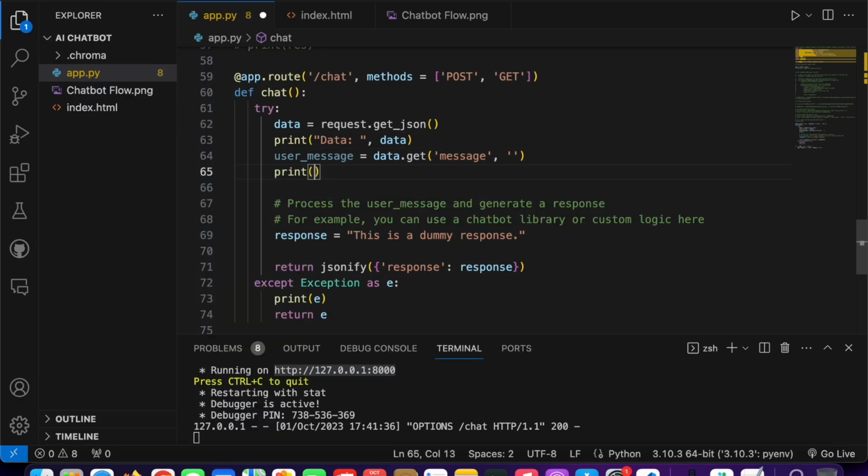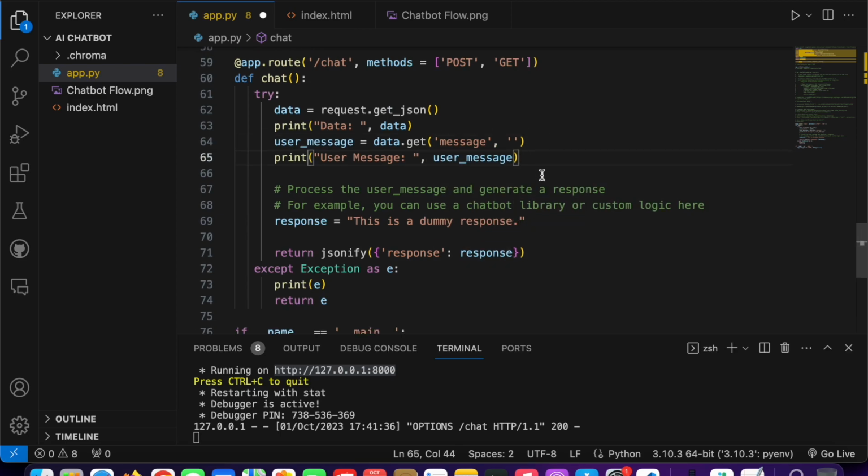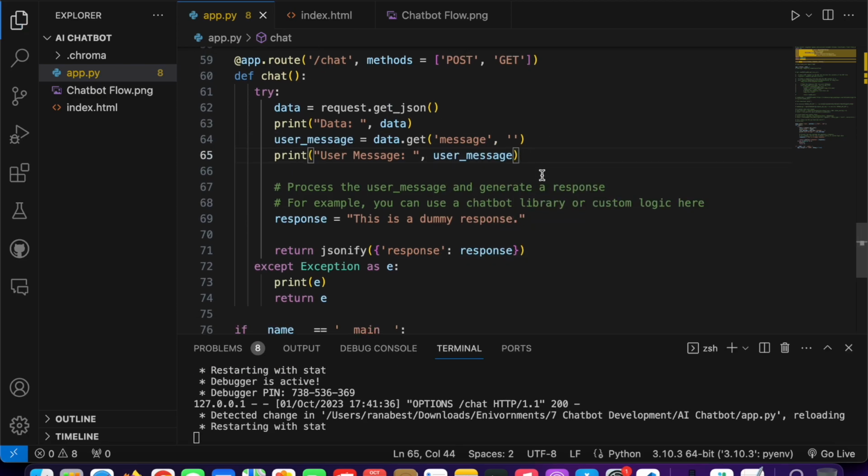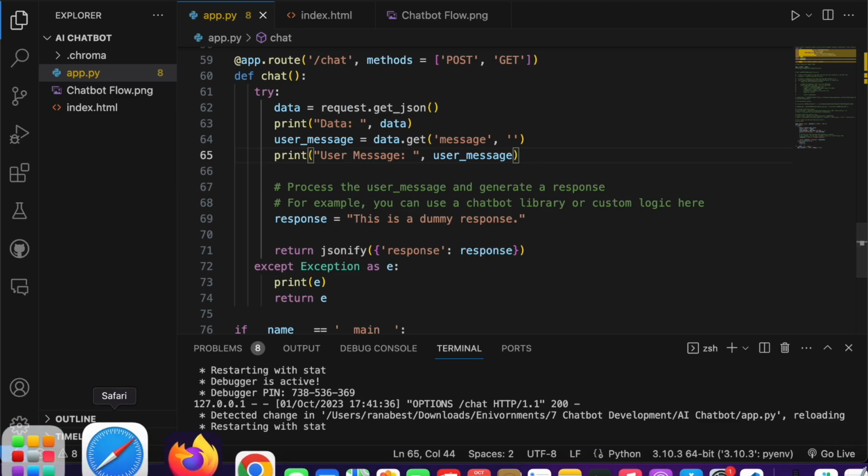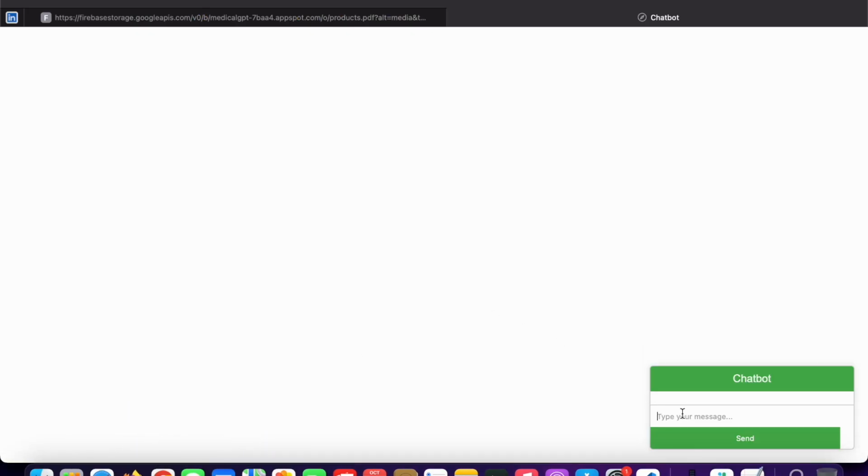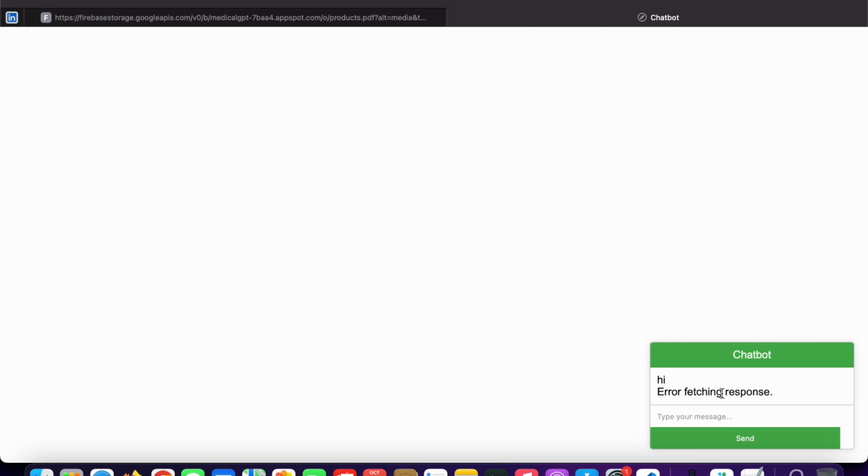I can also print this user message. Let's just do that. I will save it and see what happens. Go here, refresh this page, type hi, send. Still you are getting the error.